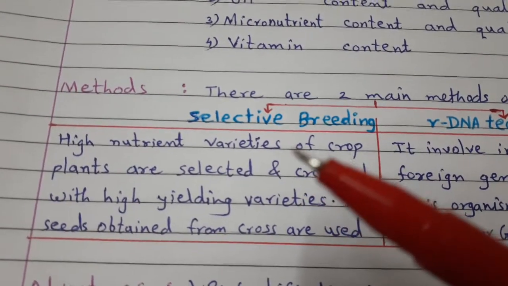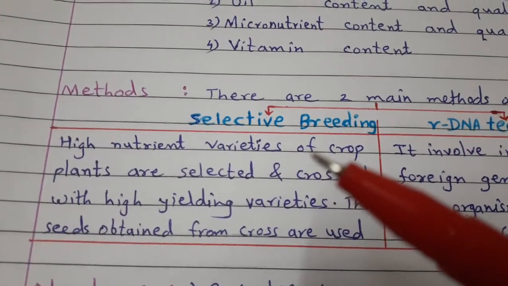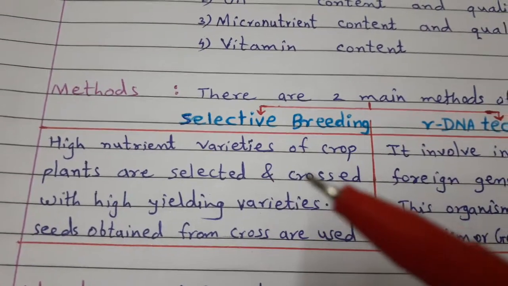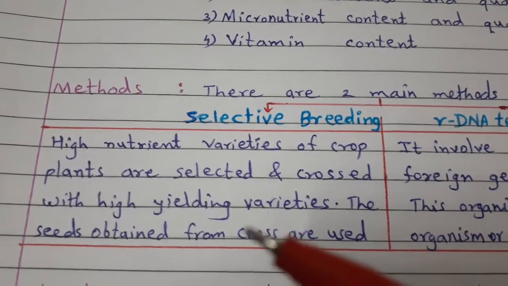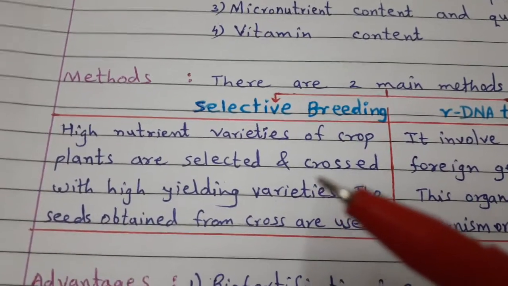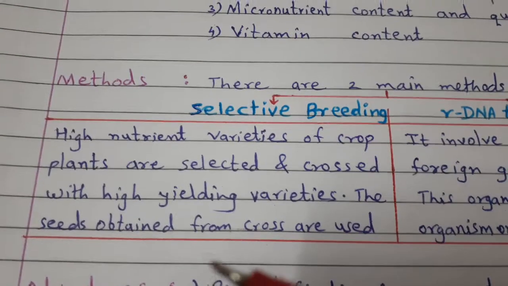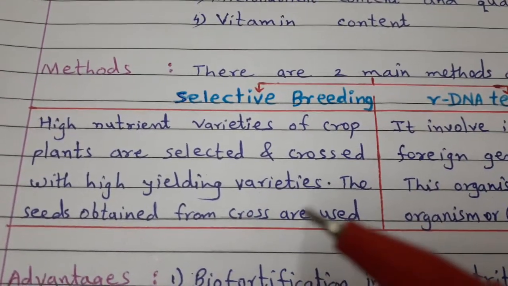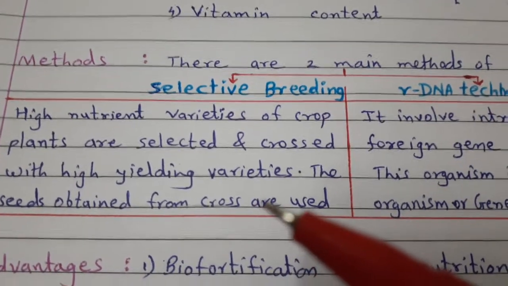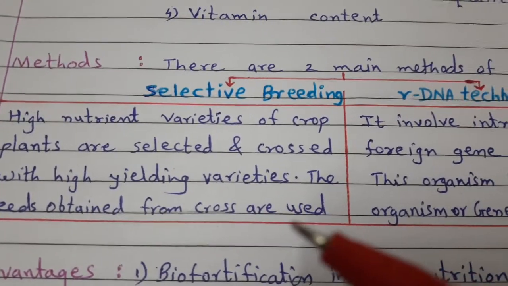Selective breeding means high nutrient varieties of crop plants are selected and they are crossed with high yielding varieties, that is high production varieties, and the seeds obtained from the cross are used. So, they mostly have increased nutritional value.